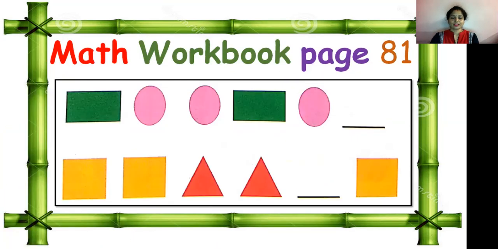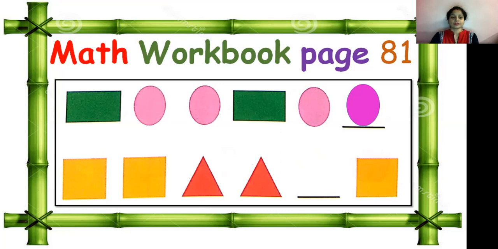Okay. So in the same question, look at the shapes again. Rectangle, oval, oval. Look at this thing again. Rectangle, oval and oval. Then again rectangle. It means from where it is repeating? From rectangle it is repeating. So if next is oval, so next what will come? As oval is of 2 times, so here oval will come. Okay. So at the last, 2 times also you can use the same picture. But you have to find out where you are repeating.